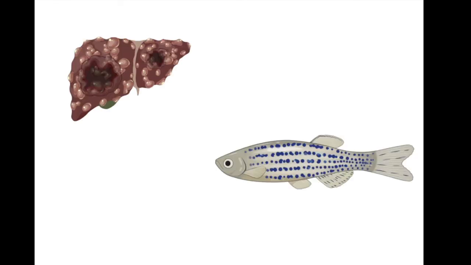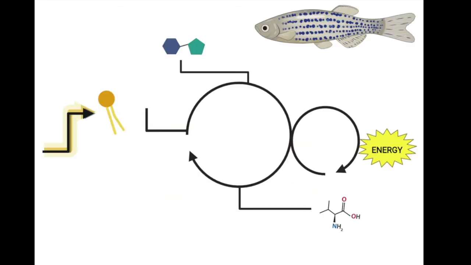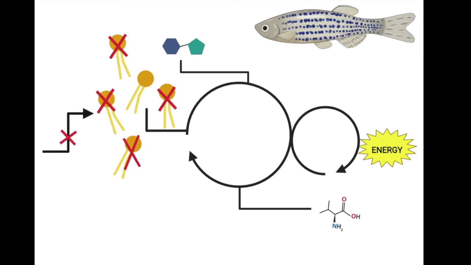An example of this approach in action is the study of liver cancer in a zebrafish model. We injected fish with isotopes and discovered that the fish with tumors had more of a certain kind of lipid species, and we used isotopes to prove that the lipids were being made by a pathway that could be targeted to block cancer growth.